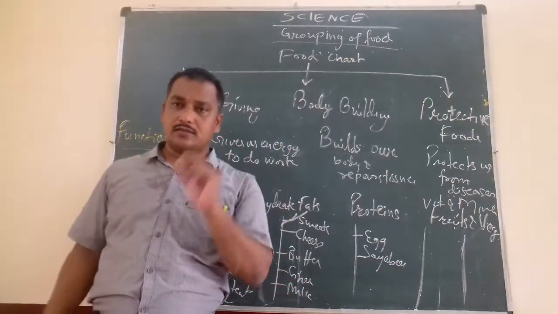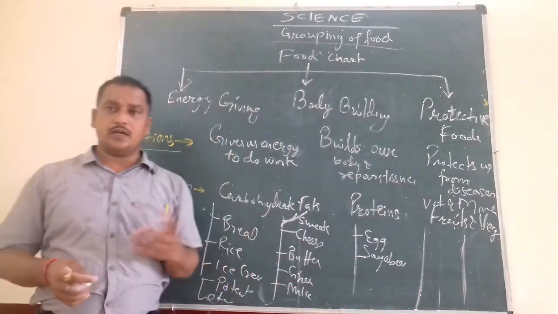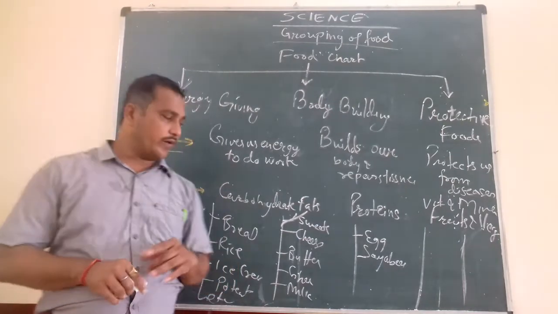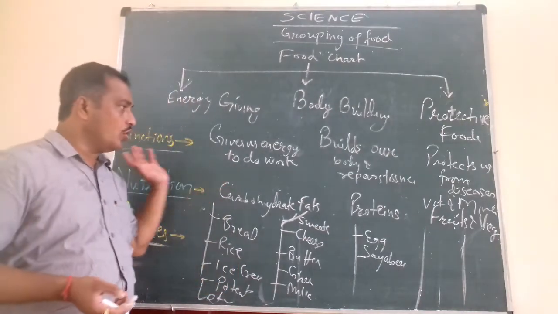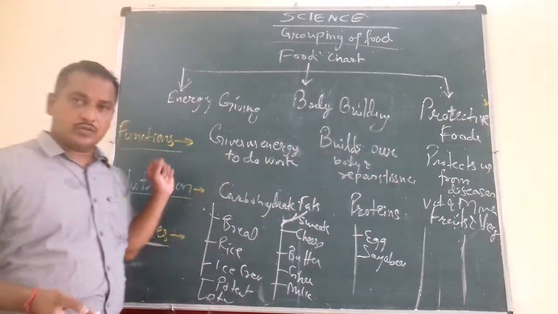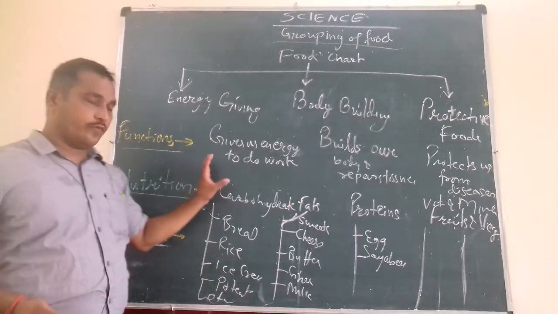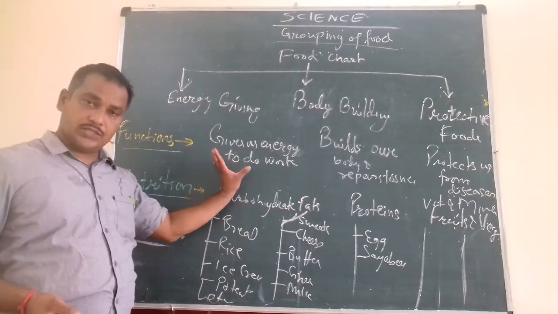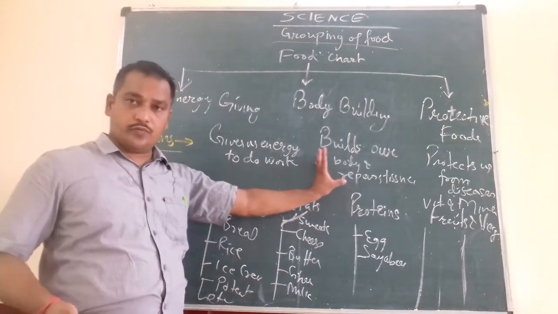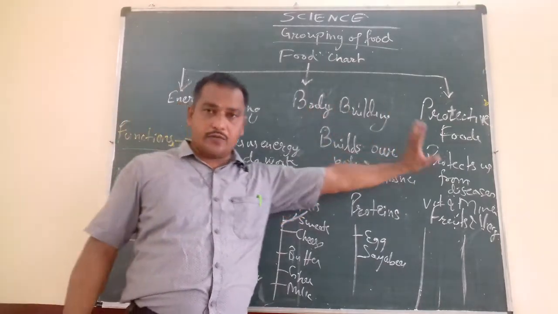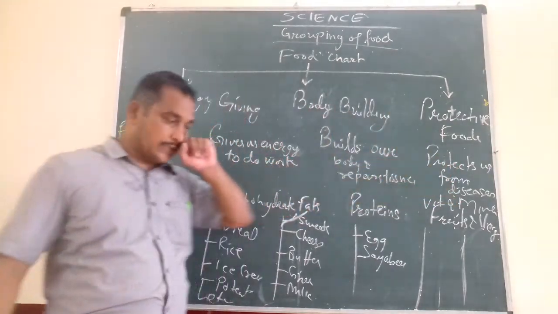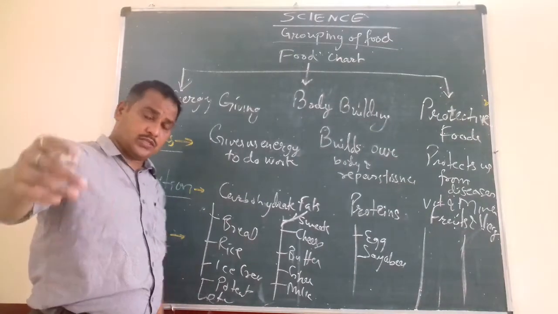chunks. You can see your parents are cooking, so they are providing all the necessary nutrients for your overall growth. They are giving food so that you get energy to do work, you get food to build your body, you get food to protect yourself from diseases. Okay, so these are the sources.